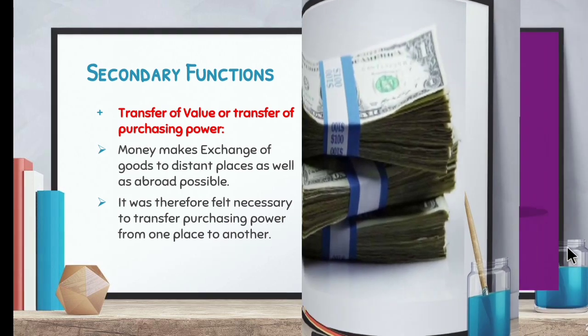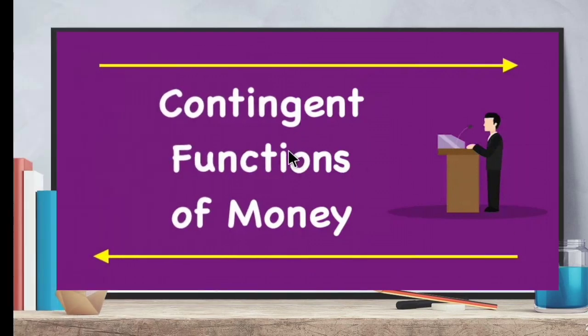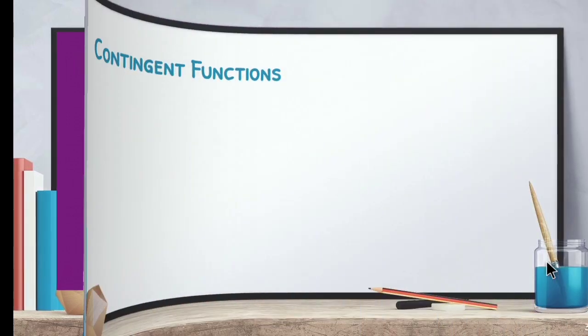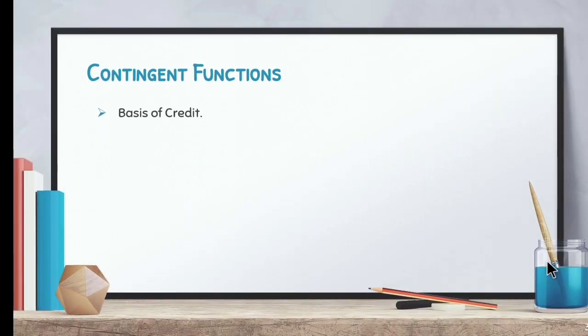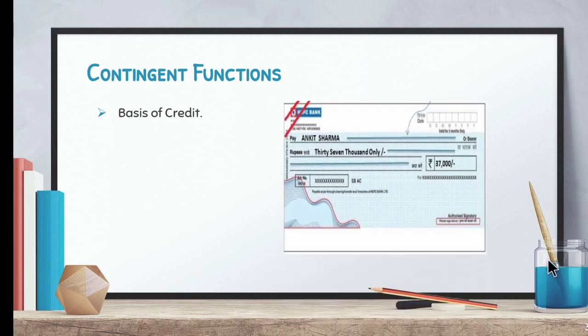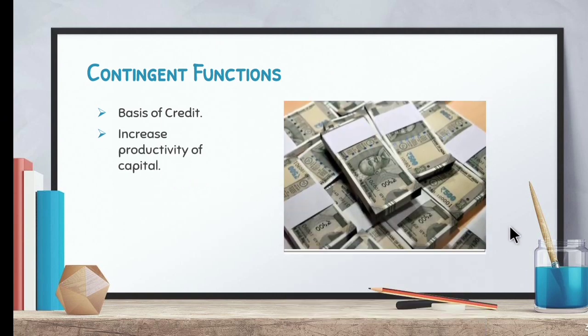Now let's move on to the third function, that is the contingent function of money. So what do the contingent functions mean? First one is basis of credit. We all know that in our last session I told you the meaning of credit money or bank money. An example is a check. The check has equal importance to that of money. And the second one is increase in productivity of capital. So money increases the production process in a country.